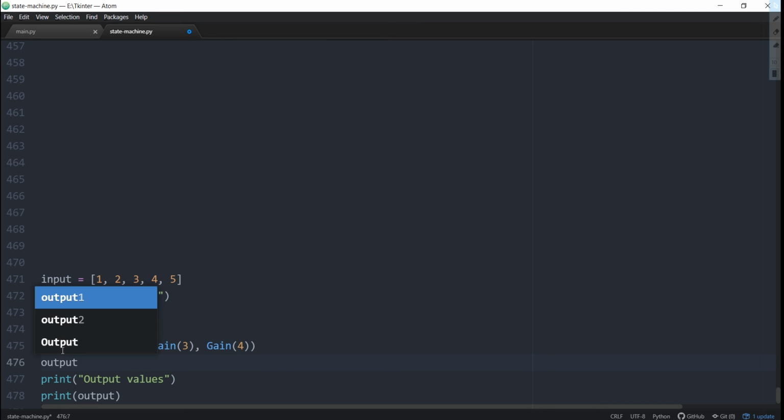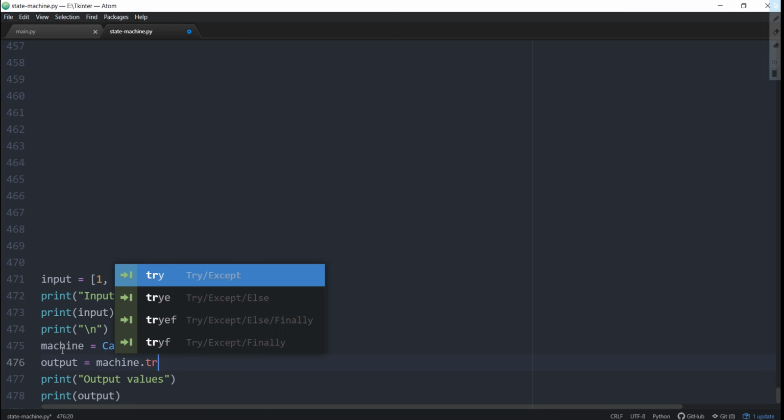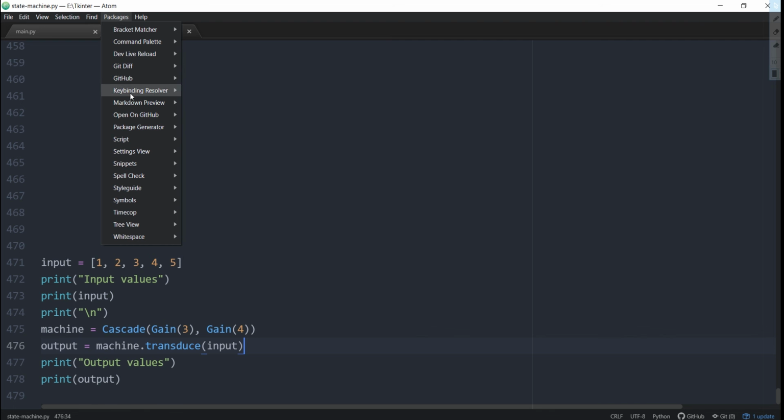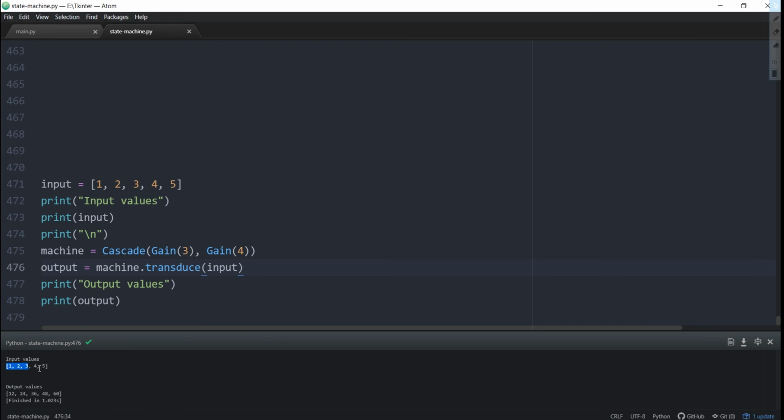The output is produced by using the transduce method of the parent class. Now when we run the program, we can see the input and output values. This shows how simple it is to understand various state machines and outputs when a function is applied on it.